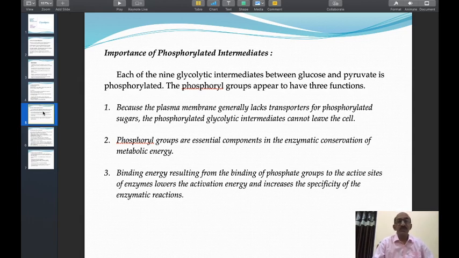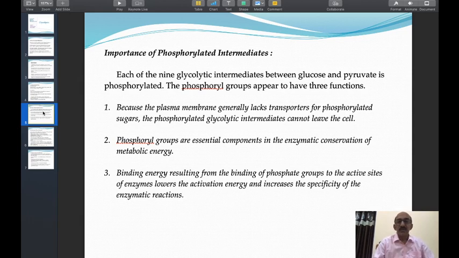The second significance of phosphorylated intermediates in glycolysis is that the phosphoryl groups are essential components in the enzymatic conservation of metabolic energy. Glucose 6-phosphate is converted to fructose 6-phosphate. Fructose 6-phosphate is converted to fructose 1,6-diphosphate. In this way, one phosphorylated compound is converted to other phosphorylated compounds.